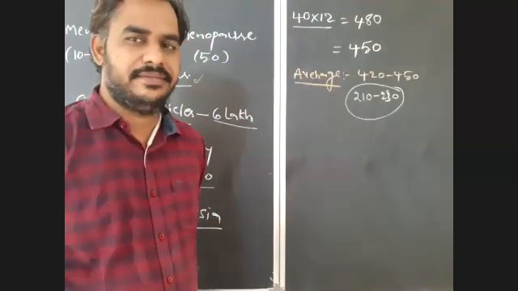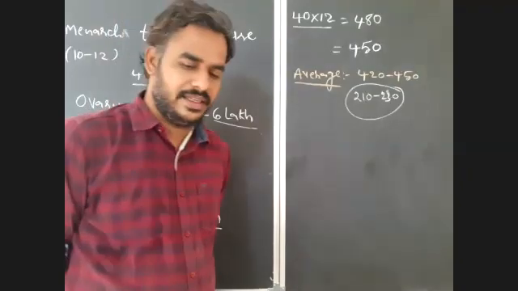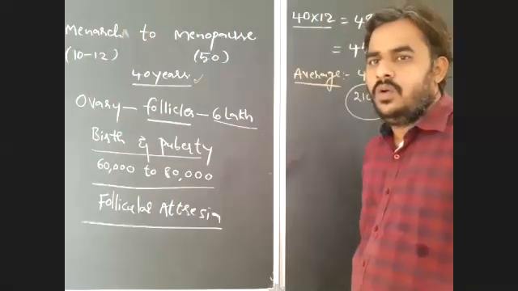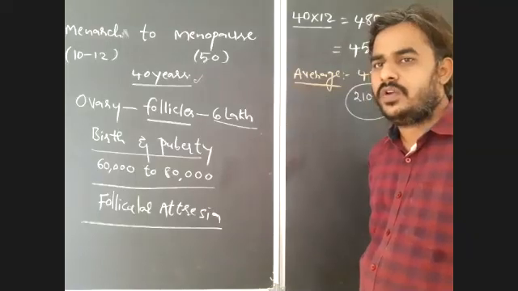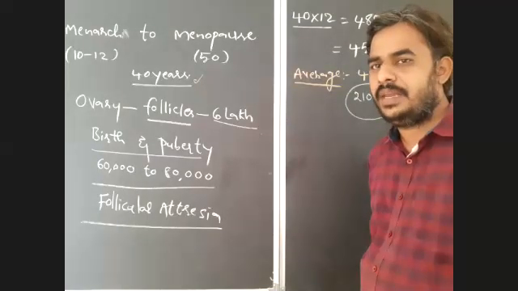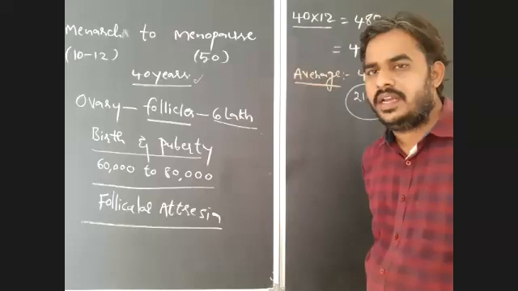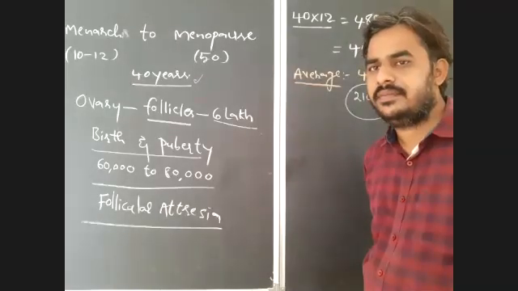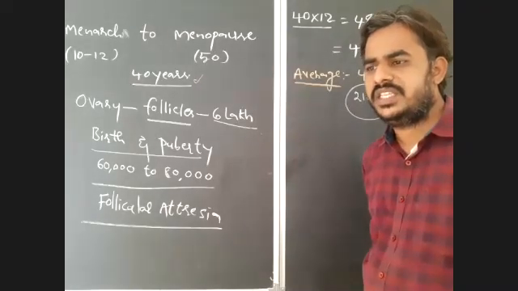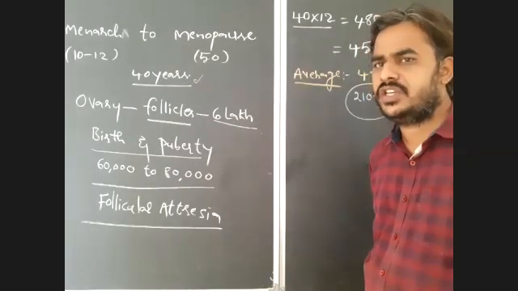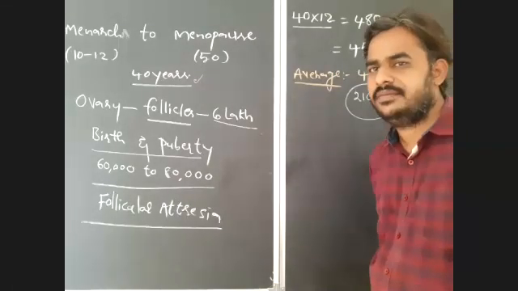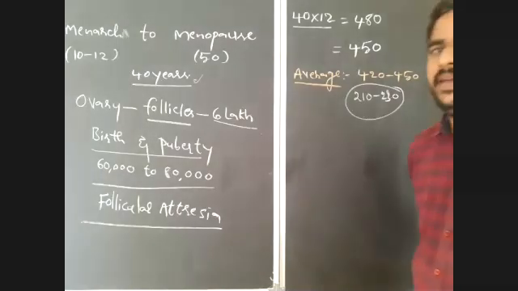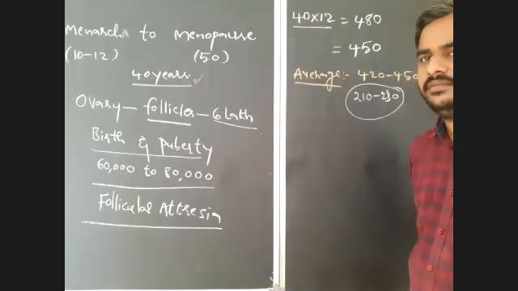Next, one more question, exactly the same as this.